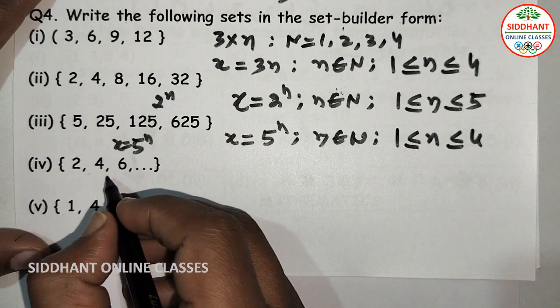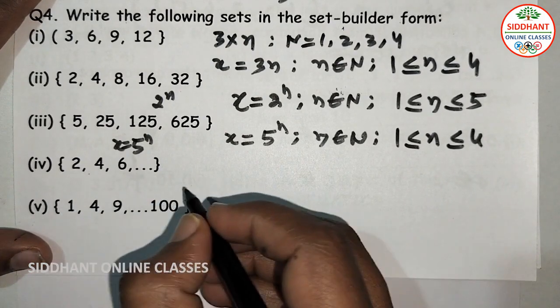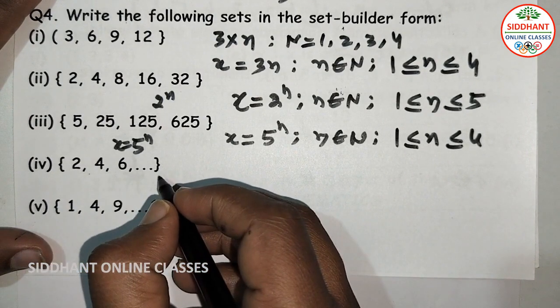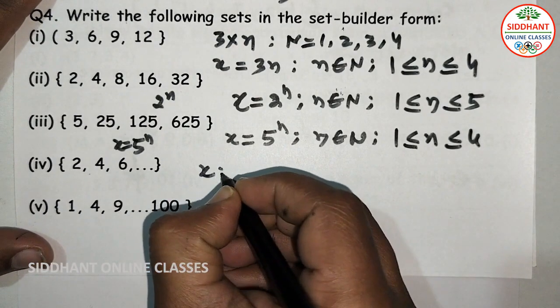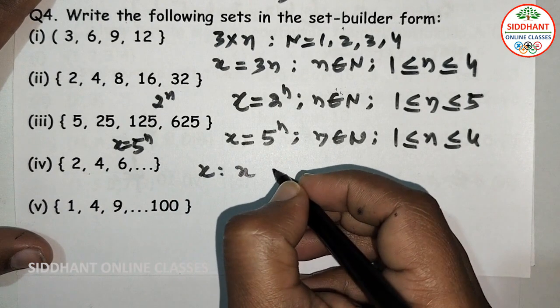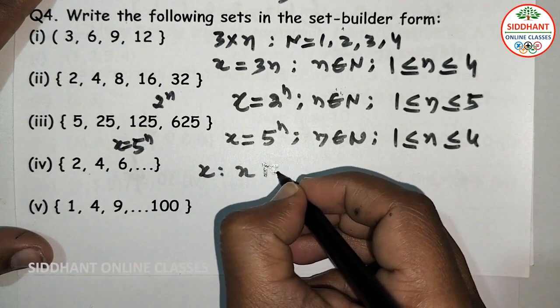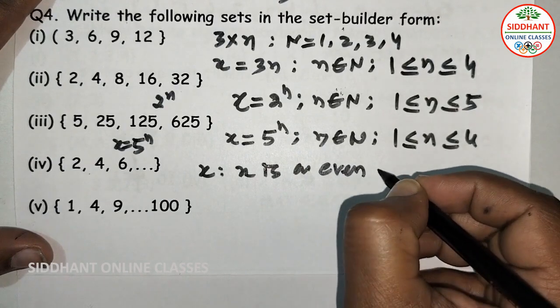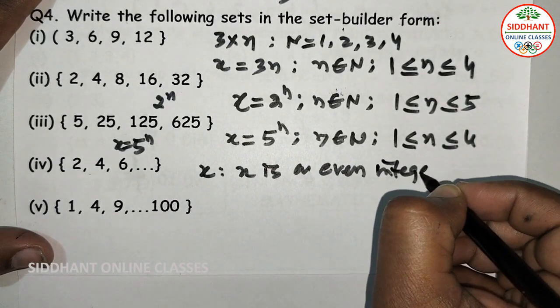Next, fourth one, 2, 4, 6 continues. So it is the even integers. So here we can write x such that x is an even integer.